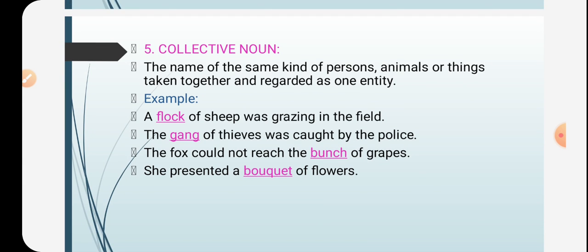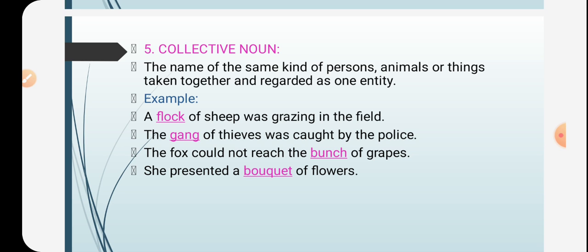The name of the same kind of persons, animals or things taken together and regarded as one entity is called a collective noun. Let me explain this. It means when we consider a group of persons, animals or things as being one, it is called a collective noun.